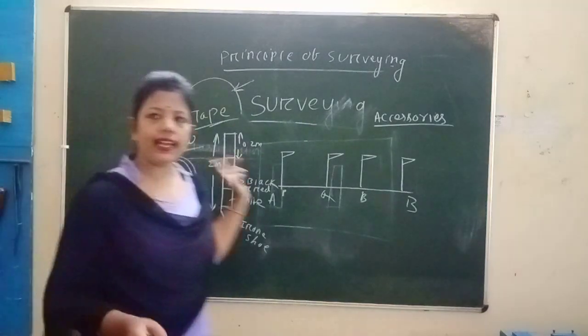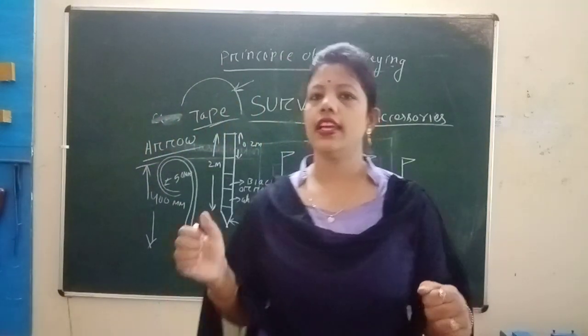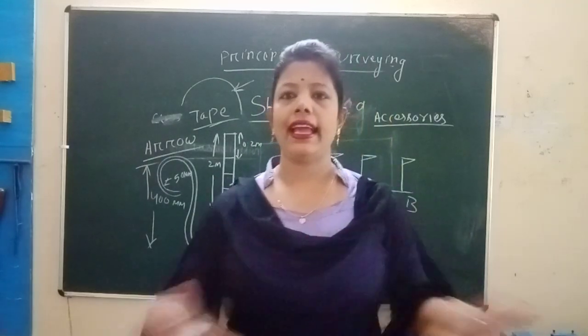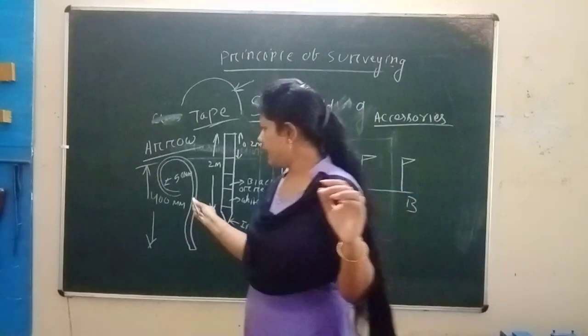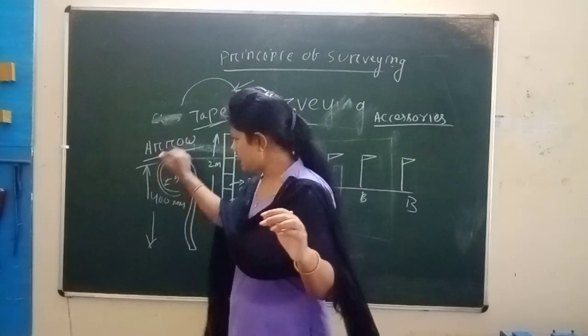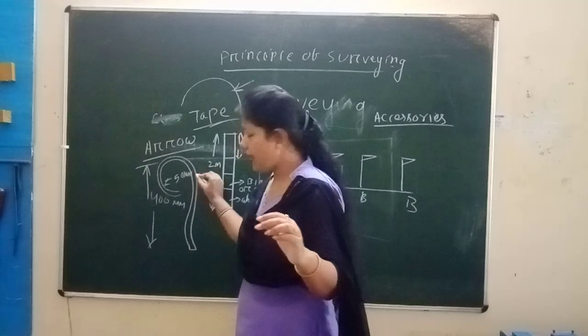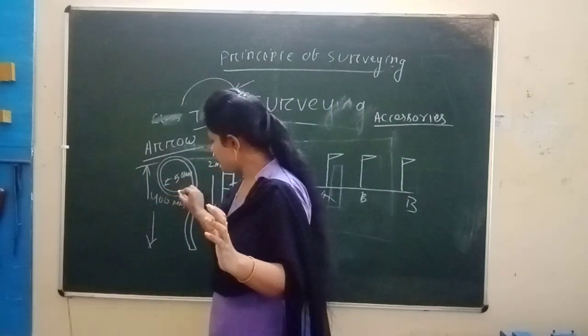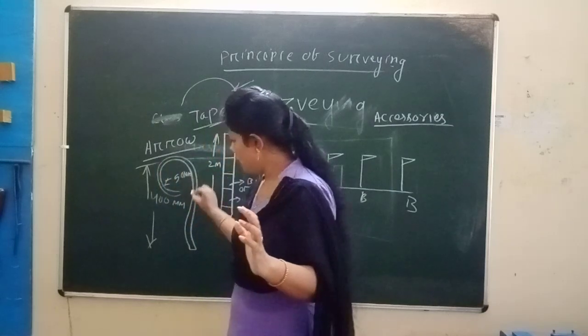It is equivalent to the ranging rod. A ranging rod is used for fixing in the field to measure a line straight, and the arrow is used for the same procedure. This is from the first end to the last end.